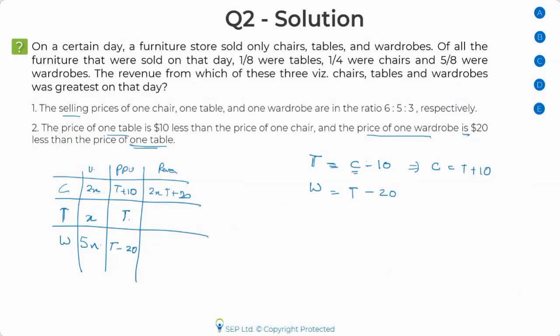So if I multiply these two, I'll get 2xt plus 20x. If I multiply this, I'll get xt. And if I multiply this, I'll get 5xt minus 100x. Any doubts till this point? And can anyone tell me, can I answer my question? Can I tell whose revenue is the greatest looking at this? Anyone?